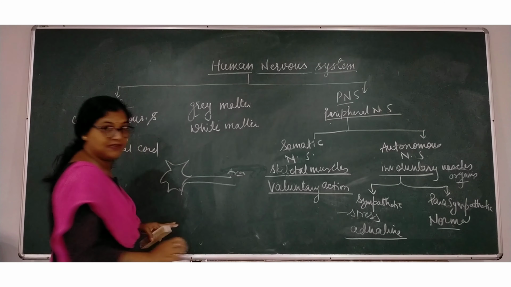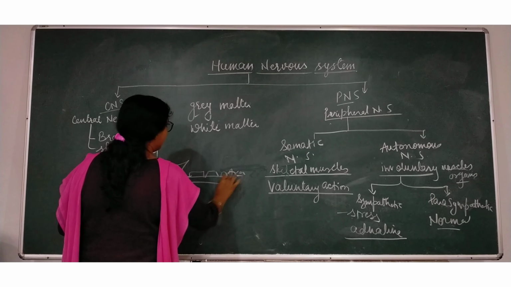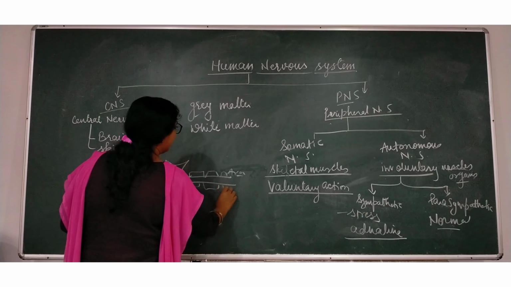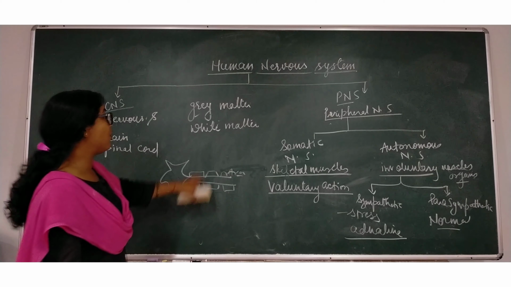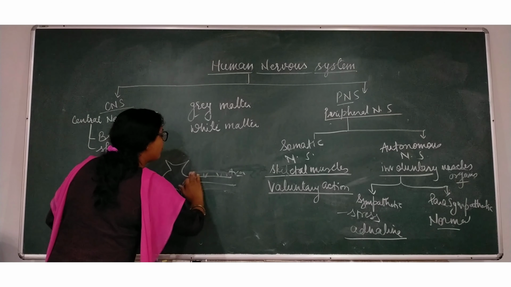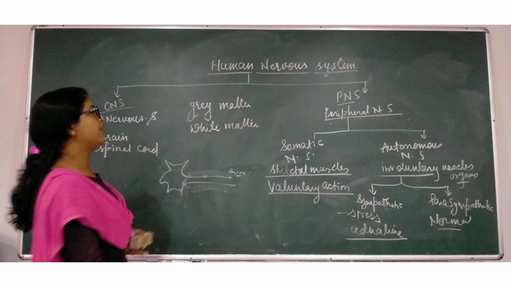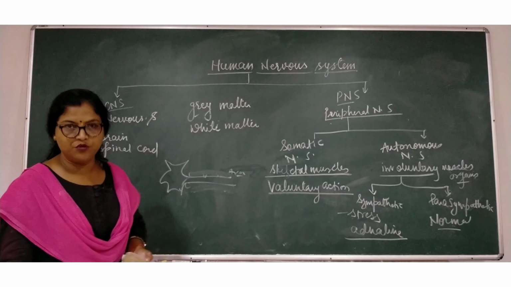When it is myelinated, it is called white matter. And when it is non-myelinated, it is called gray matter. That we are going to know in another video also.